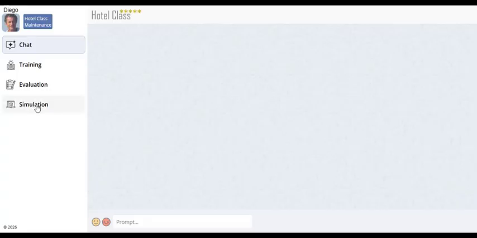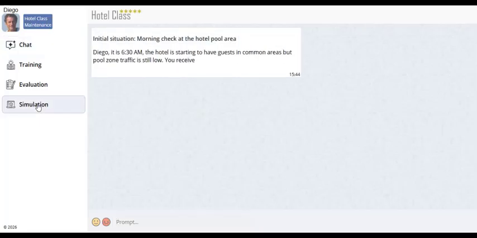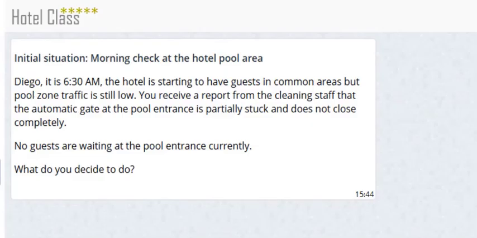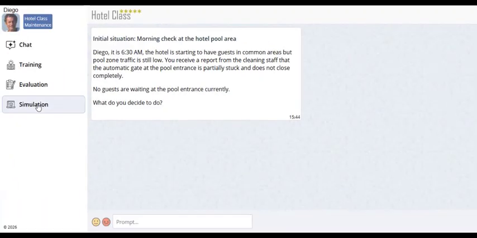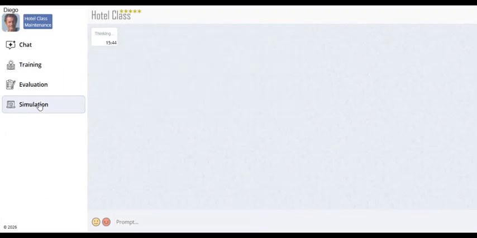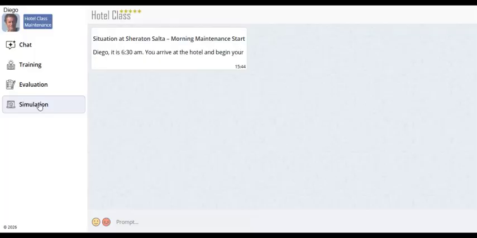In simulation mode, the AI creates realistic scenarios based on situations that can arise during the hotel's day-to-day operations. From that point on, the employee must decide how to respond, what information to gather, and which actions to prioritize. Throughout the simulation, every decision is analyzed by the AI.